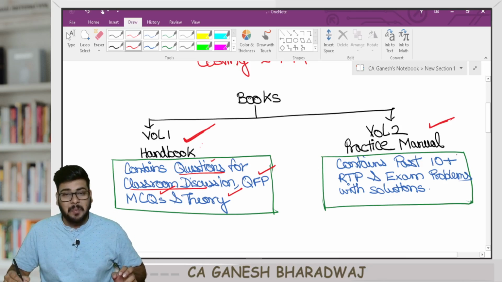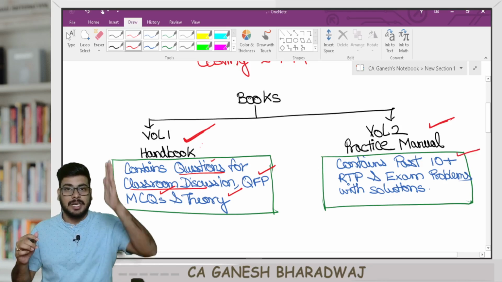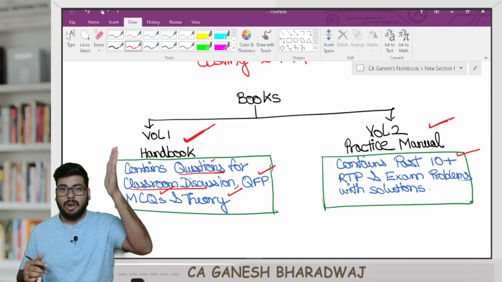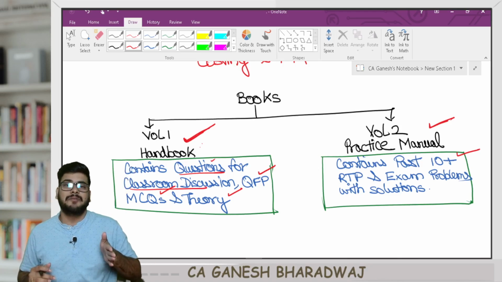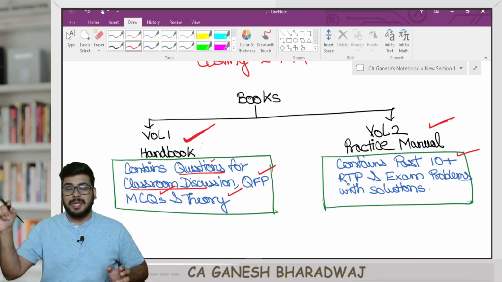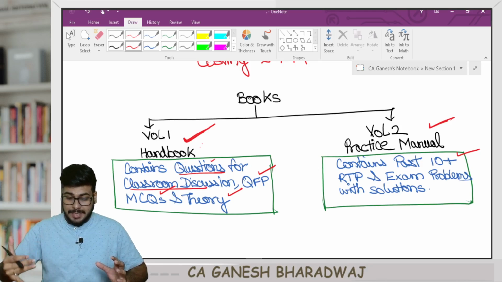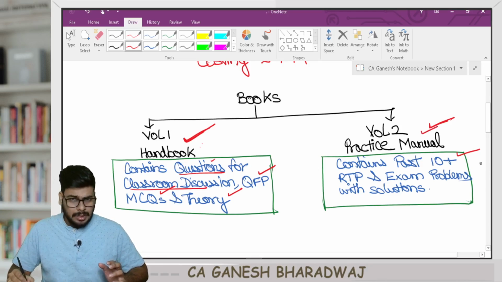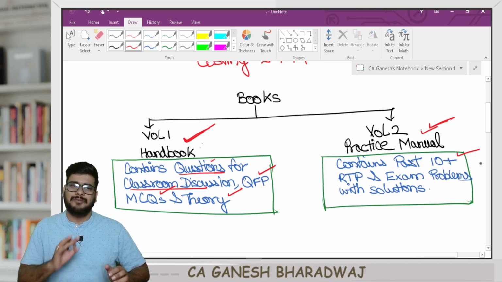It contains past 10 plus RTP questions and exam questions, neatly organized into chapter wise modules, and inside every chapter we have clearly mentioned the attempt or the RTP reference where this question was picked up from. And the best part is even the solution is presented here. So this practice manual is a must have for every student.